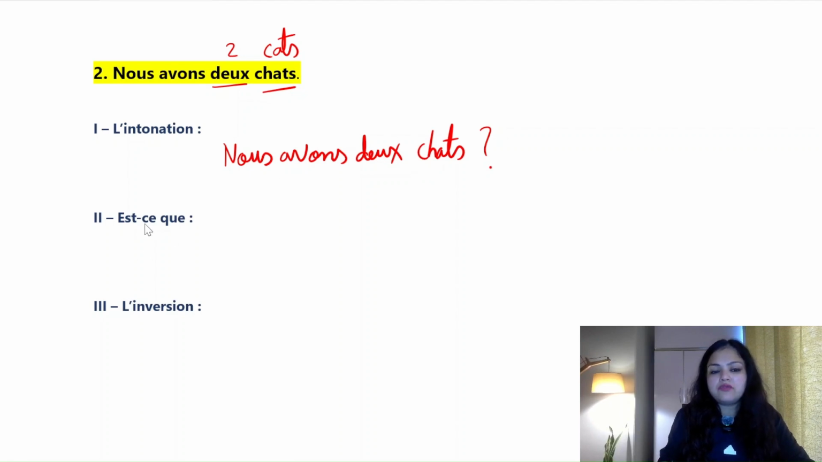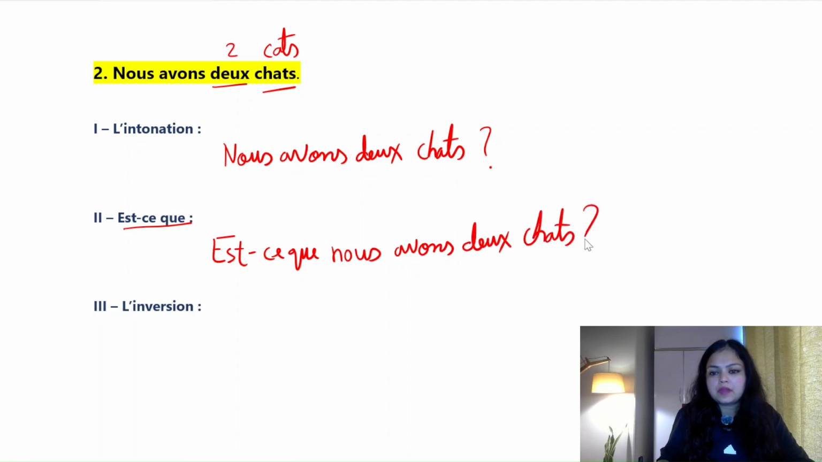Now the second form is est-ce que. So how can we write it with est-ce que? Write est-ce que first. Now just write the same statement. Est-ce que nous avons deux chats? So the question will be, do we have two cats? Est-ce que nous avons deux chats? Do we have two cats?